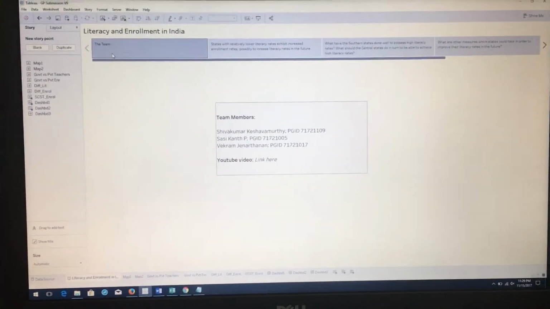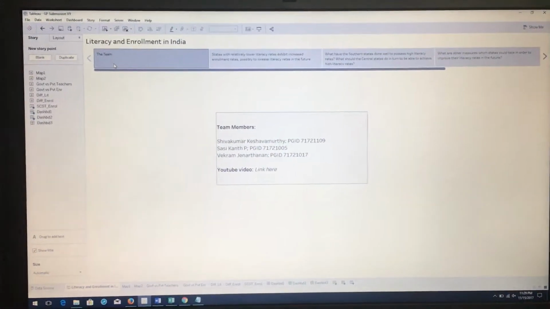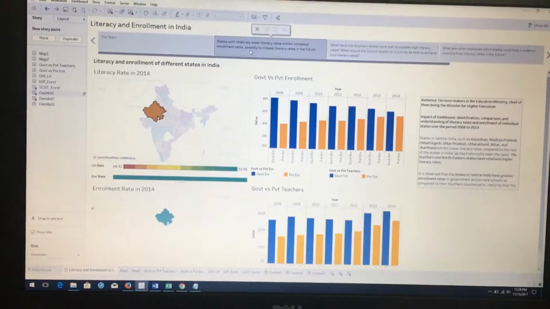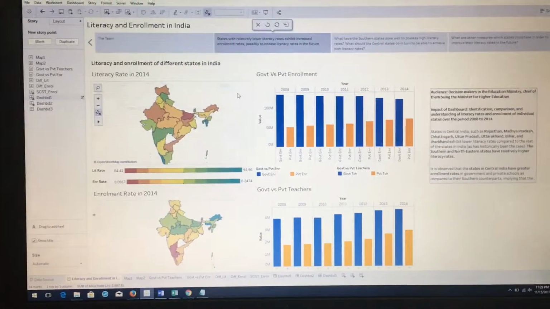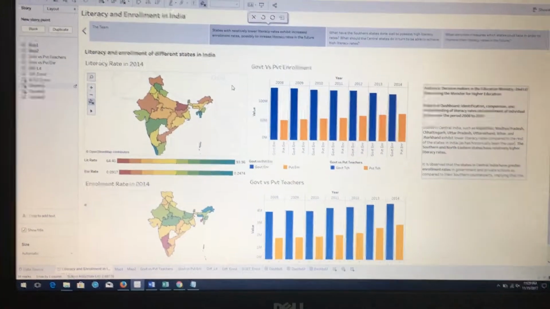Through this video, we want to explain the variances in literacy rates and enrollment rates across India and how they potentially interact with each other. Now over here in this visualization, we've laid out the heat maps of literacy rates and enrollment rates of children in private and government schools across India.